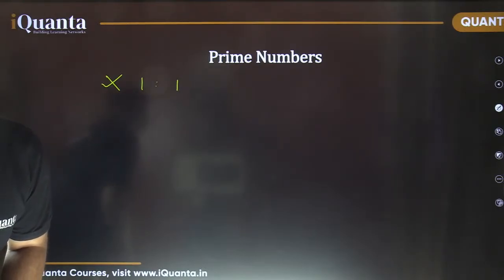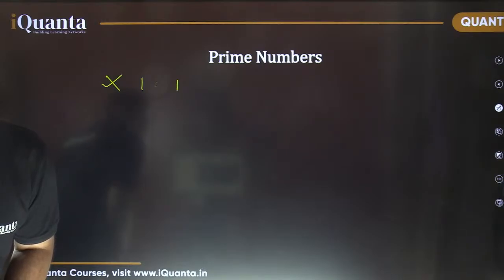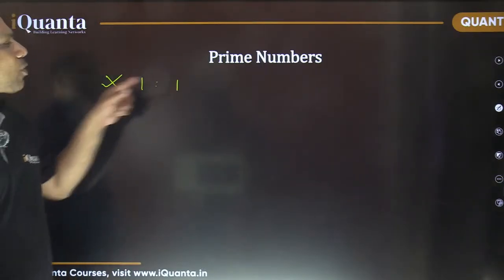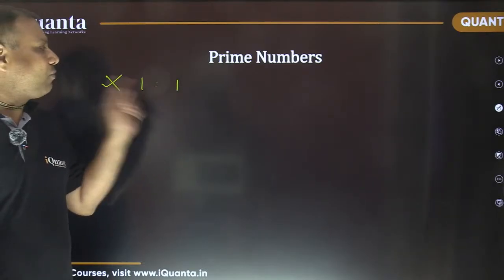Harsh, no need to panic. 1 is not a prime number. Why? Because it has only one natural number divisor. It is divisible by only one natural number.